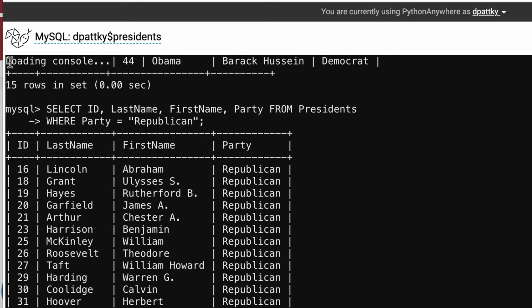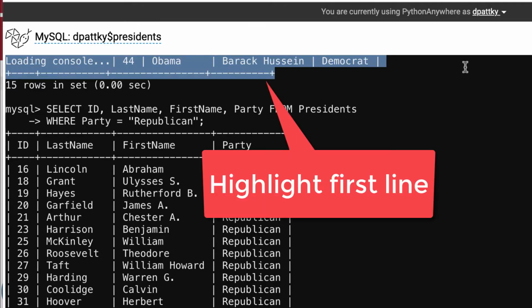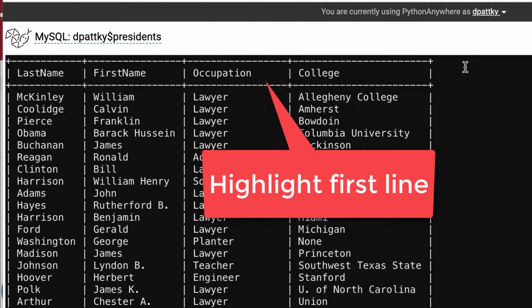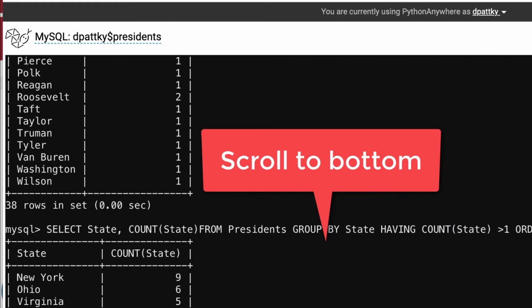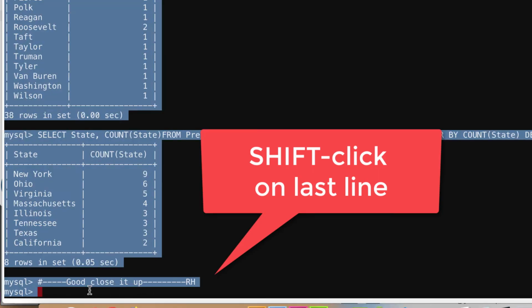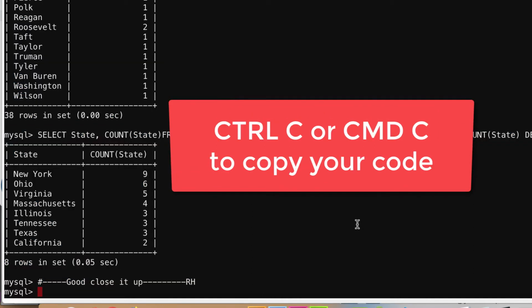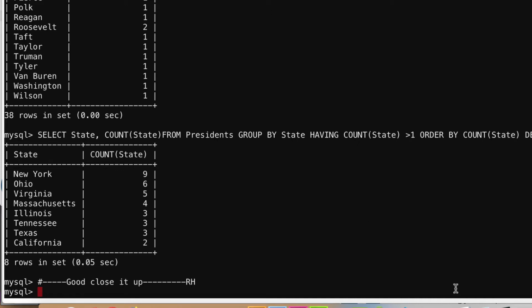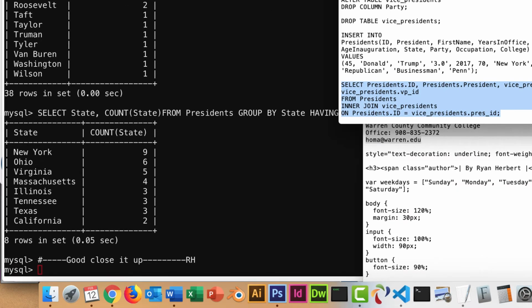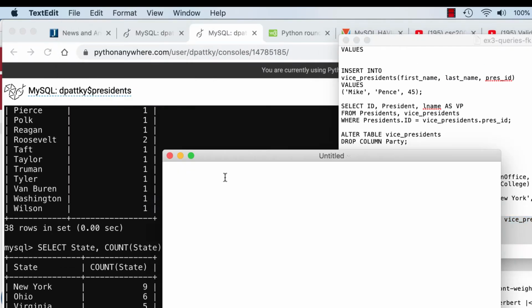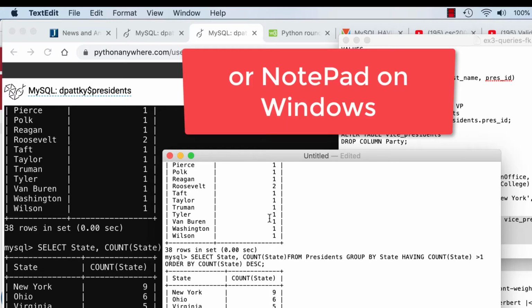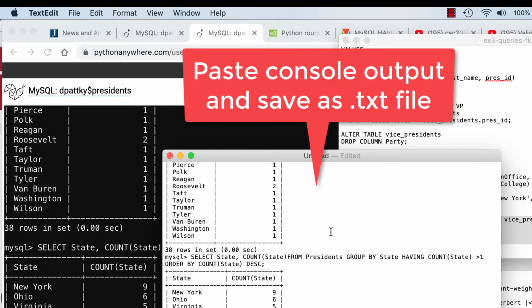So what you can do is go up here and highlight the first line or whatever's there, then scroll all the way down to the bottom, and shift click at the bottom. It will select all of your code, and then you can Control C or Command C, whatever you're working on, and copy it to different places. If I'm on a Mac, I might go to TextEdit, make a new text file, paste it here and save it as a TXT, not RTF or anything like that, and it'll look exactly like it looked in the console.